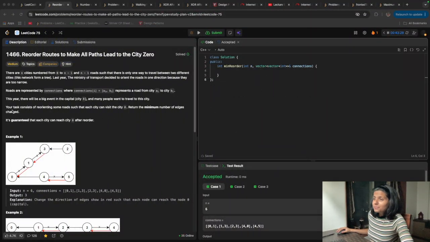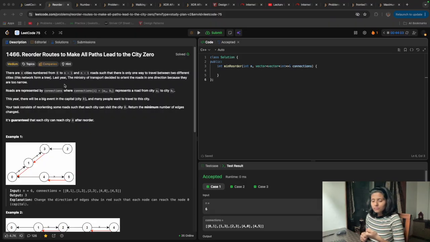Let's resume. We saw that connections represent the road from city AI to BI. This year there will be a big event in capital city 0 and many people want to travel to this city. Your task consists of reordering some roads such that each city can visit the city 0. Return the minimum number of edges changed. As the question says, we have a directed graph.